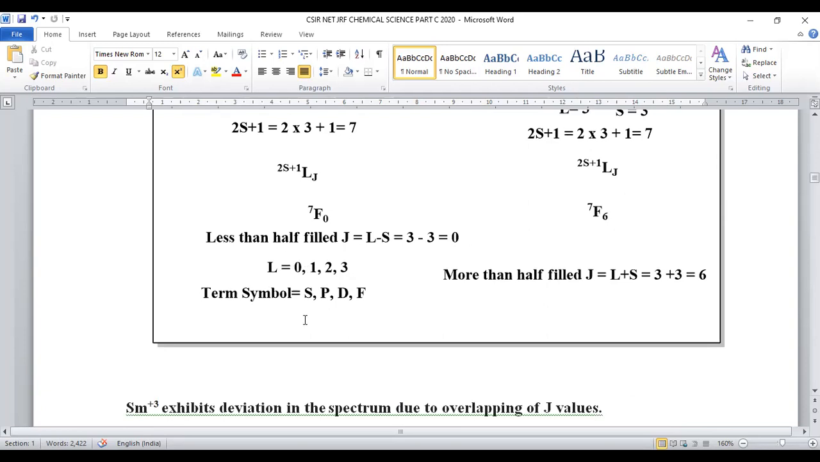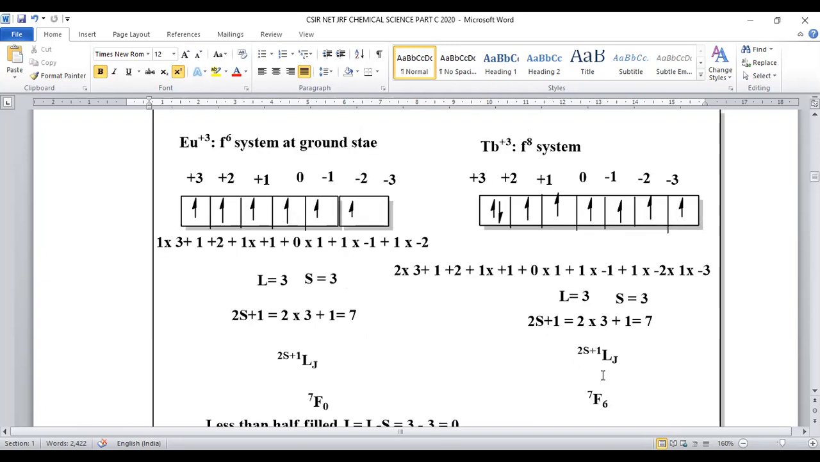L is equal to 0 is S, L is equal to 1 is P, L is equal to 2 is D, L is equal to 3 is F as the term symbol. So F will be taken here. For 2S plus 1, how many unpaired electrons are there? These 2 electrons got paired. That's the reason why unpaired electrons will be 1, 2, 3, 4, 5, 6. 6 unpaired electrons are given with S is equal to 3, right? So 2 into 3 plus 1 will become 7.